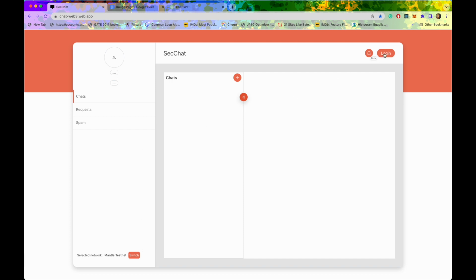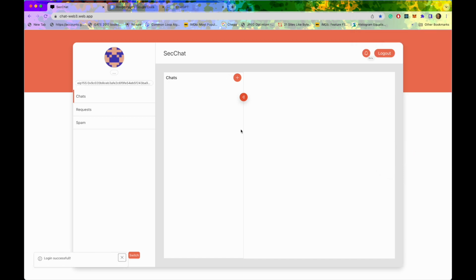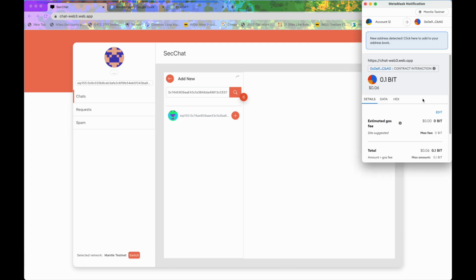So here is the demo of SecChat. Here you can see that we are on the Mantle Testnet, and we have three options on this app: chats, requests, and spam. Now we log in as the user. So we have logged in as a sender, and now let's start by sending a message to a new user. There are no users, so we add the user, search for it, and then press the plus button.